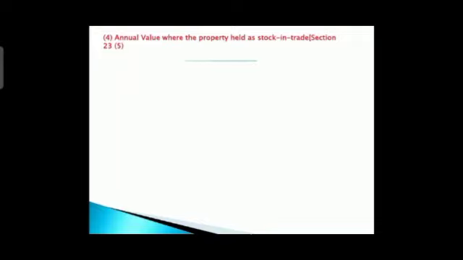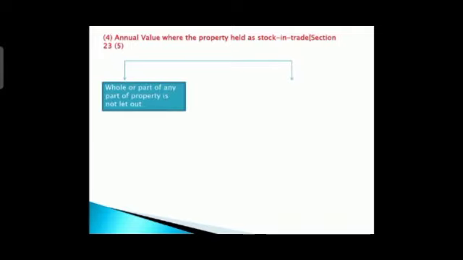So what they are saying here, in that case, whole or part of the property is not let out. That means we have not let it out, so that is with us only. So we can say that it is unsold stock. In other layman language, you can say unsold stock that is lying with us still. That is, whole or part of any property is not let out, that is we have not sold it yet.